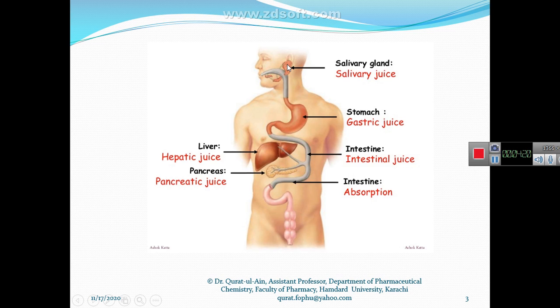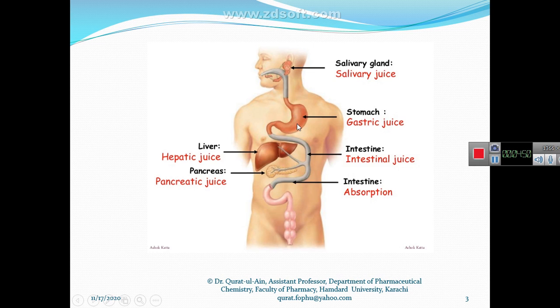But here we just need to keep in mind that in the mouth both chemical and mechanical digestion take place, with the teeth and the salivary juice helping. And after that this food reaches the stomach.